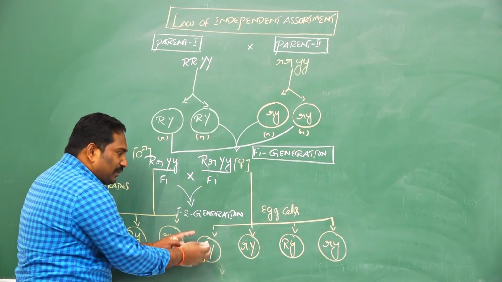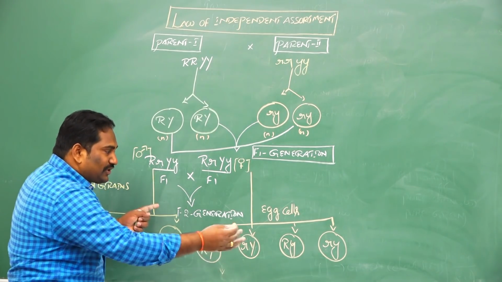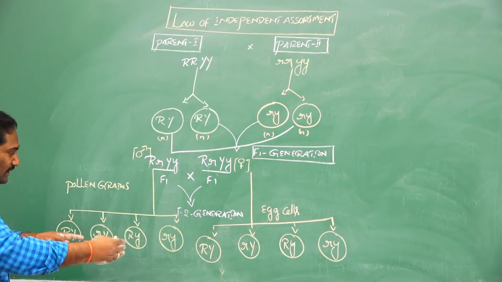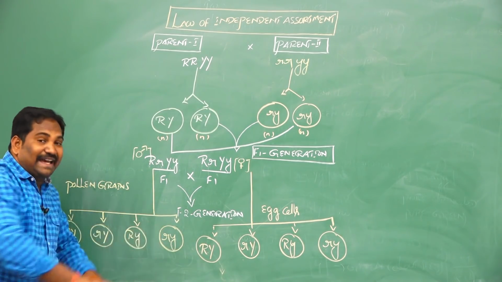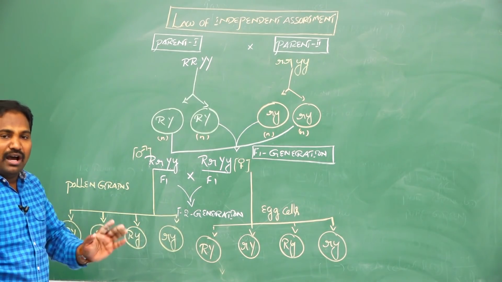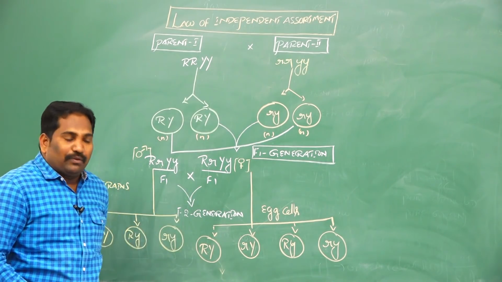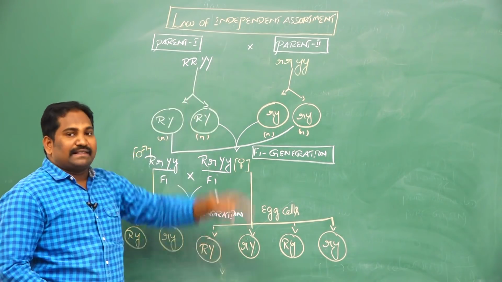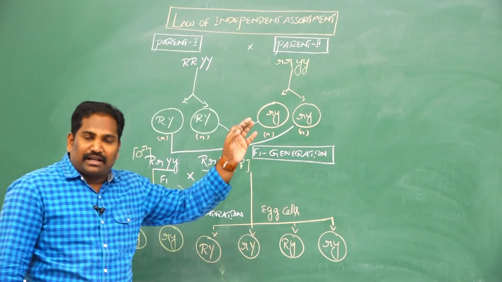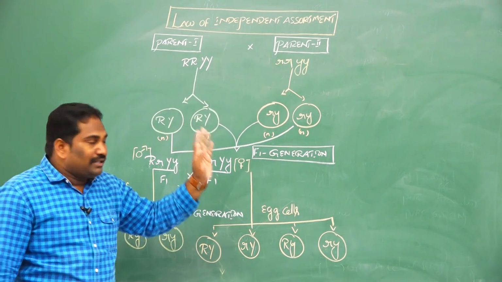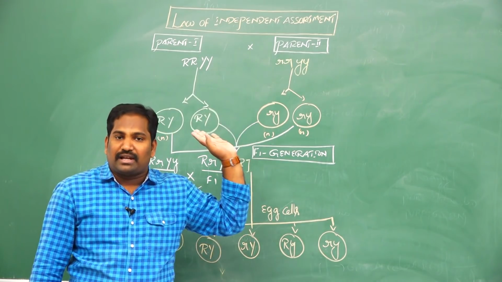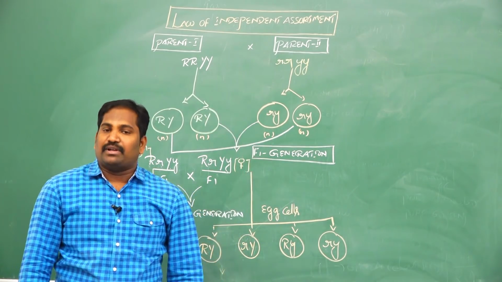So this is the segregation of one pair of characters or traits independently of another pair, called the law of independent assortment. Once again, briefly, I can explain the law of independent assortment. At the end of the dihybridization experiment, Mendel postulated a second generalization, called the law of independent assortment.